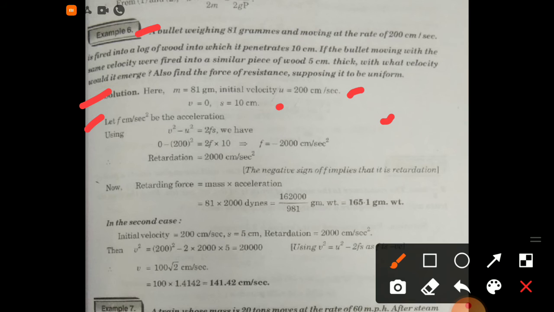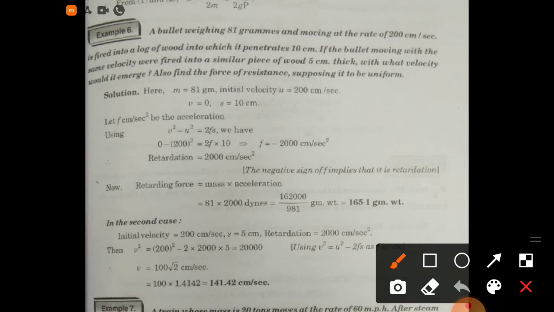Using v square minus u square equal to 2fs, putting values, we have f is equal to minus 2000 centimeter per second square. F having negative sign, therefore this is retardation equal to 2000 centimeter per second square. The negative sign of f implies that it is retardation.